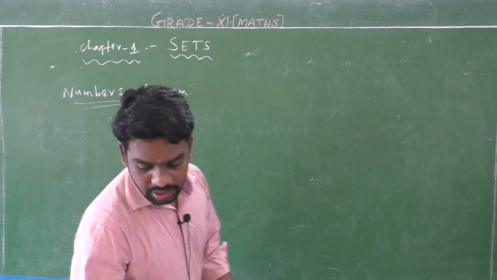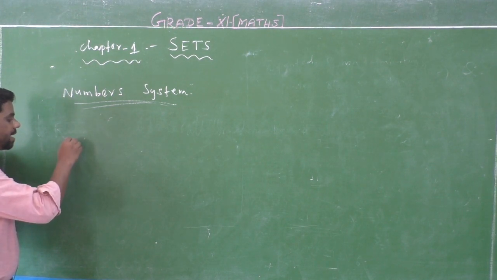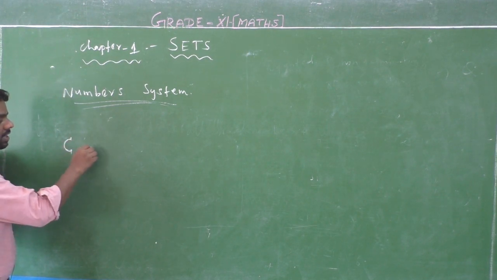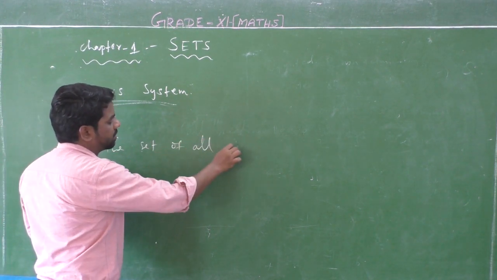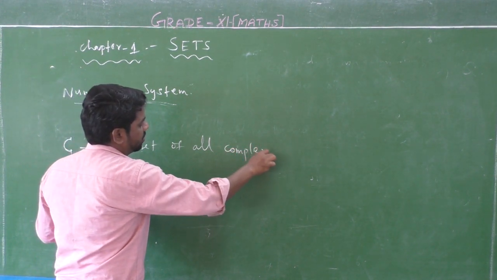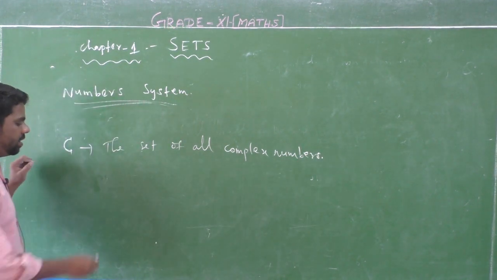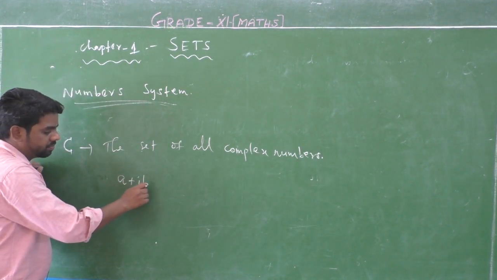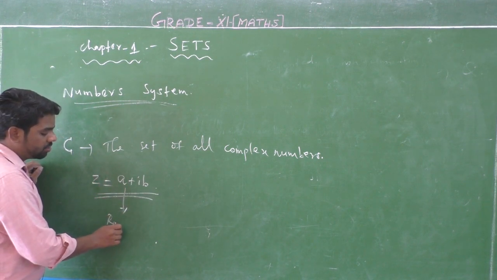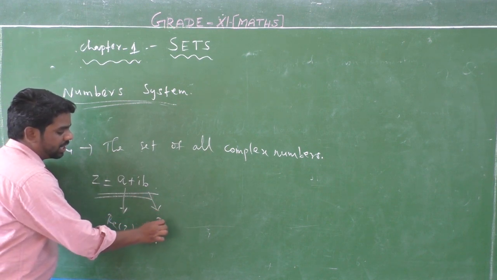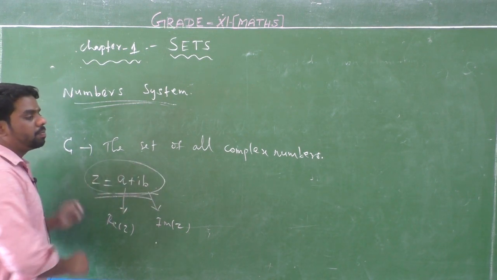So listen students, complex numbers. Complex numbers is denoted by capital C. This is the set of all complex numbers. Complex numbers mean a plus ib form, z equal to a plus ib form. Here a is the real part of z and b is the imaginary part of z. So numbers in this format are all complex numbers.